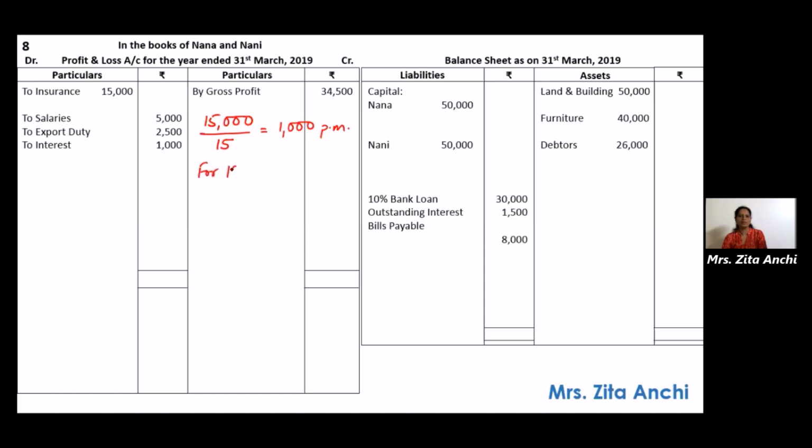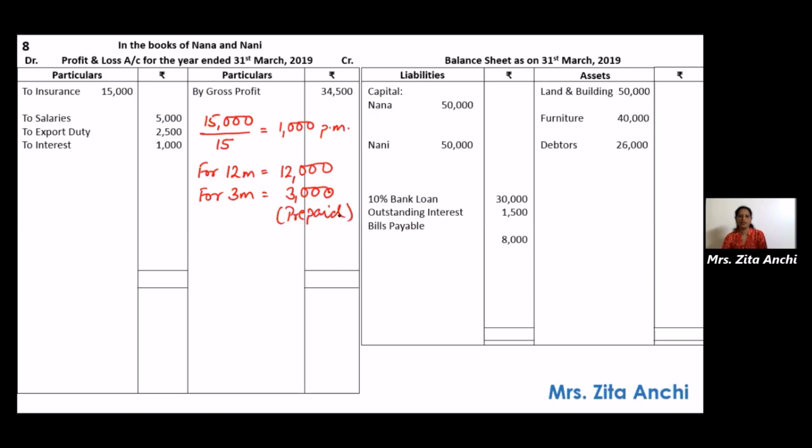So 15 months means 3 months it is prepaid. So for 12 months, it will be 12,000. 12 into 1,000 is 12,000. For 3 months, it will be 3,000. That is 3 into 1,000. That is 3,000, which is prepaid.